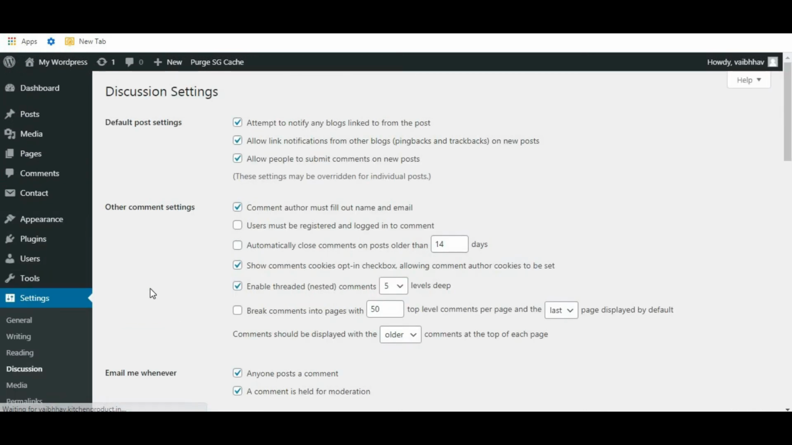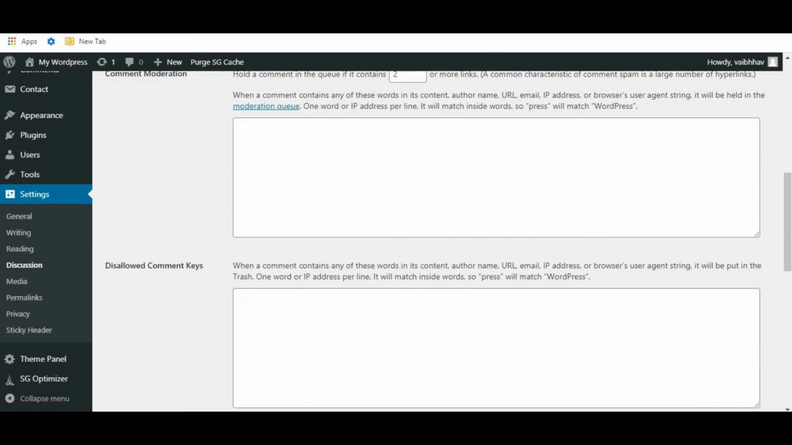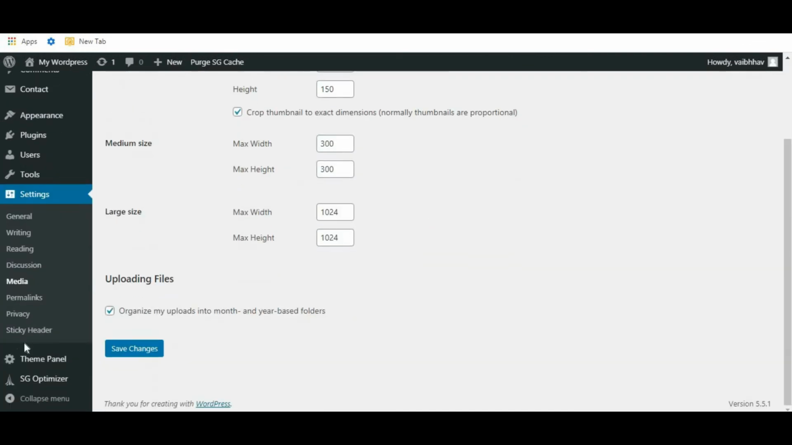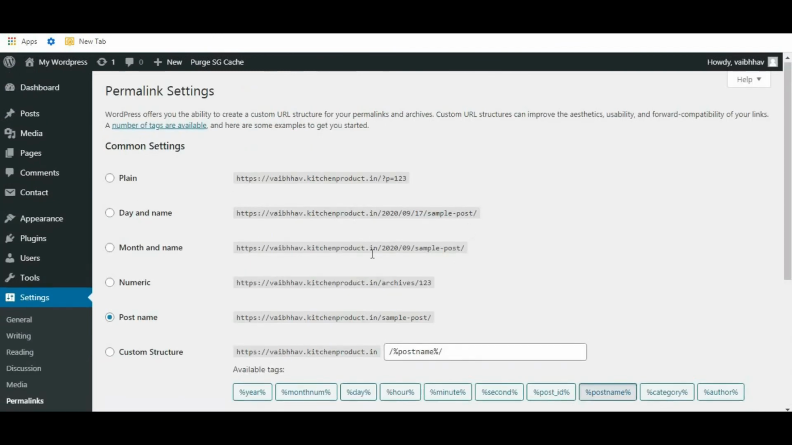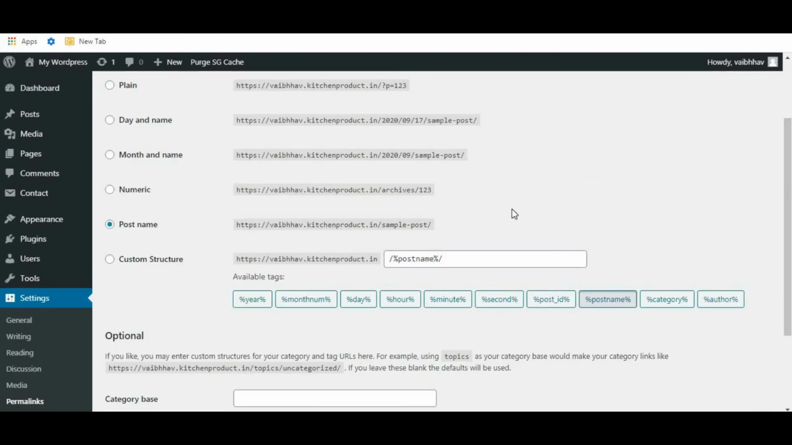Okay. Then discussion, nothing. There is no need to change anything. Then media. Okay, nothing. Permalink. Okay. So this is most important. So make sure you always select the post name. Permalink post name. So always select post name.